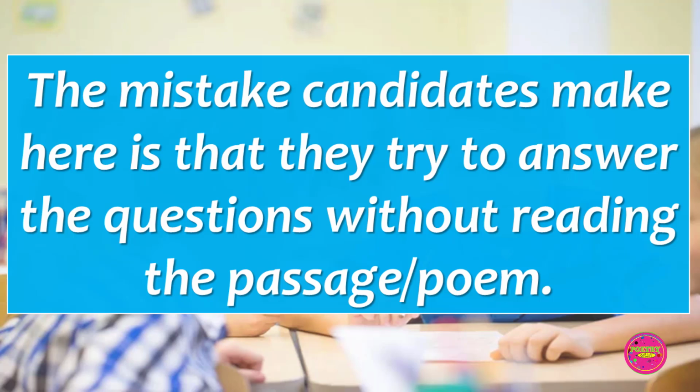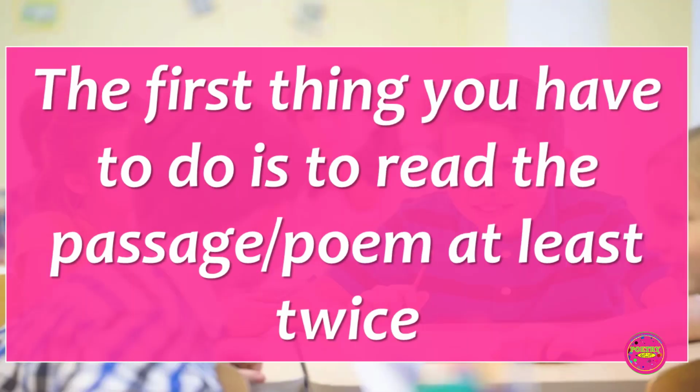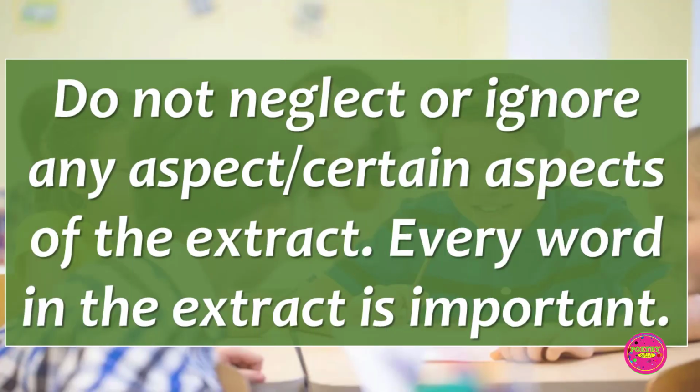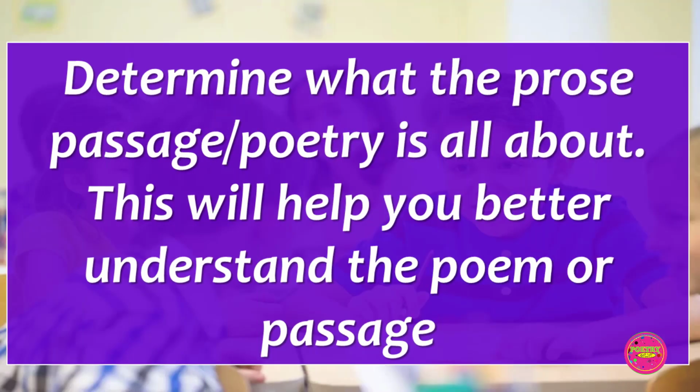Questions on unseen prose passages and poetry usually focus on specific aspects of literature and not everything in literature. The mistake candidates make here is that they try to answer the questions without reading the passage or the poem. The first thing you have to do is to read a passage or poem at least twice. Do not neglect or ignore any aspect of the extract. Every word in the extract is very important. Other than that, the examiner will not have included it in the prose passage or poem. Determine what the prose passage or poetry is all about. This will help you to better understand the poem or the passage.